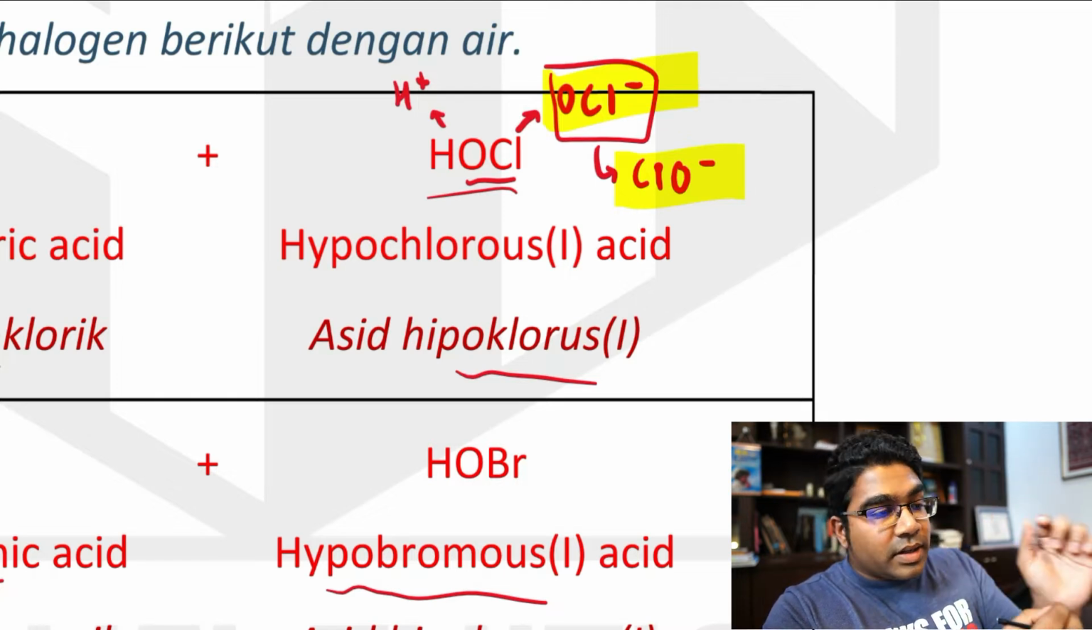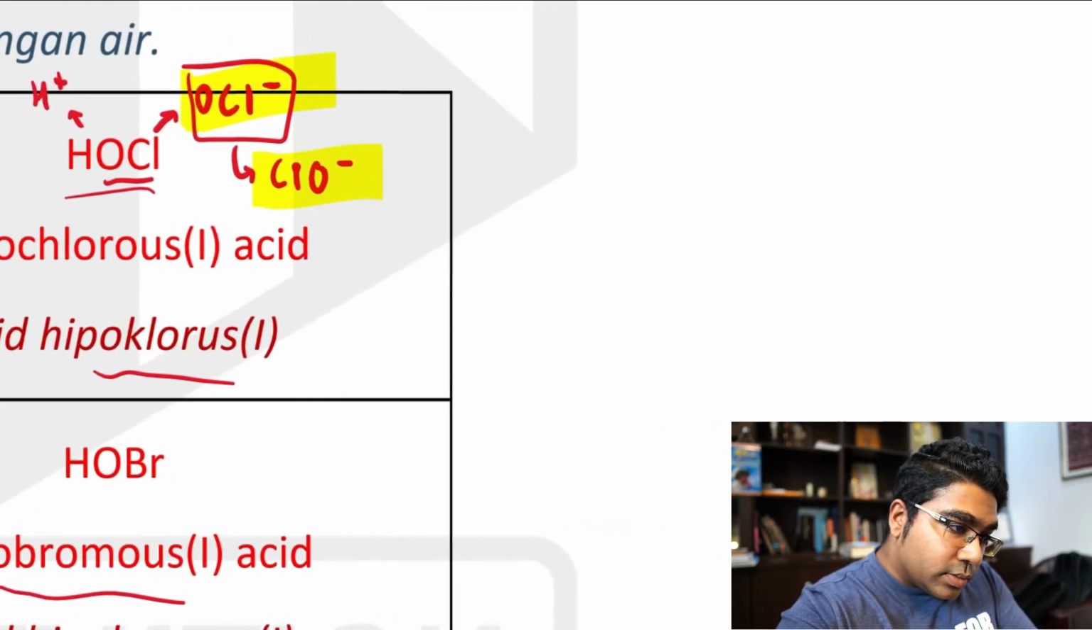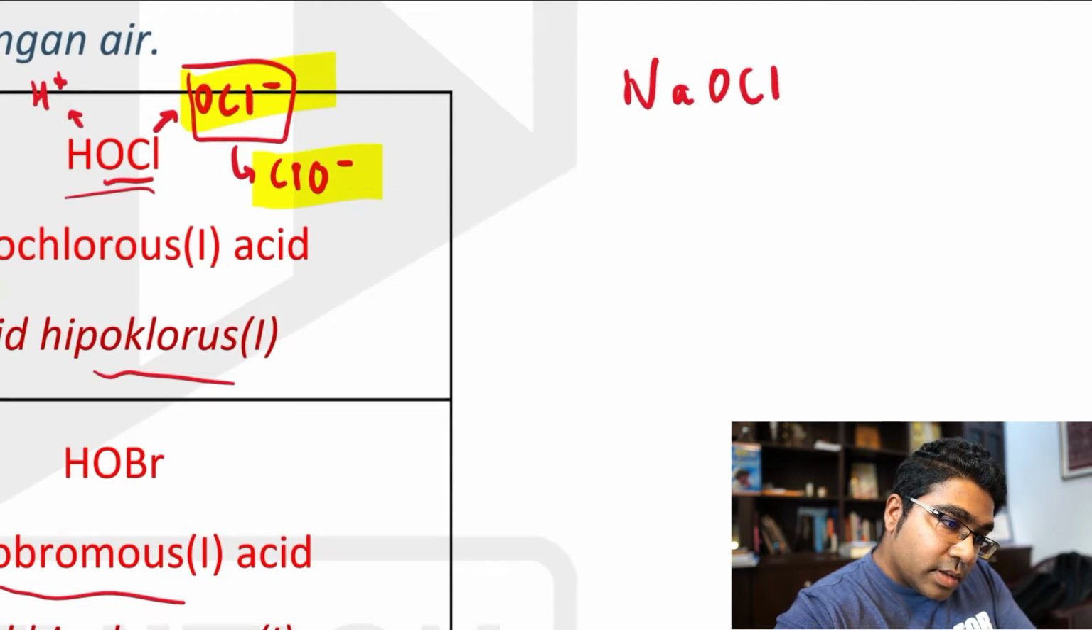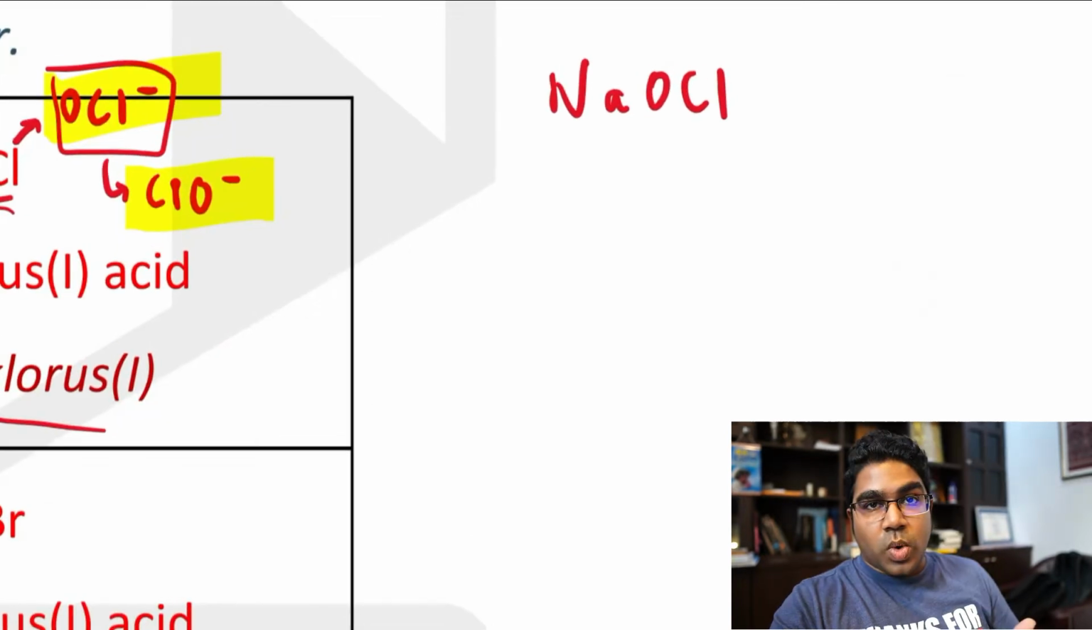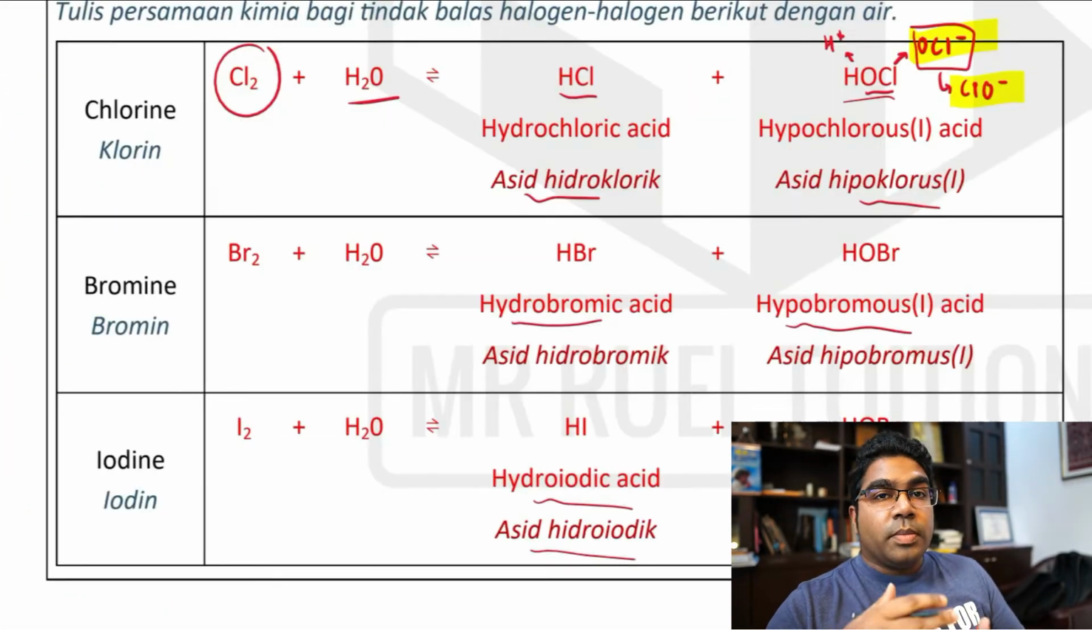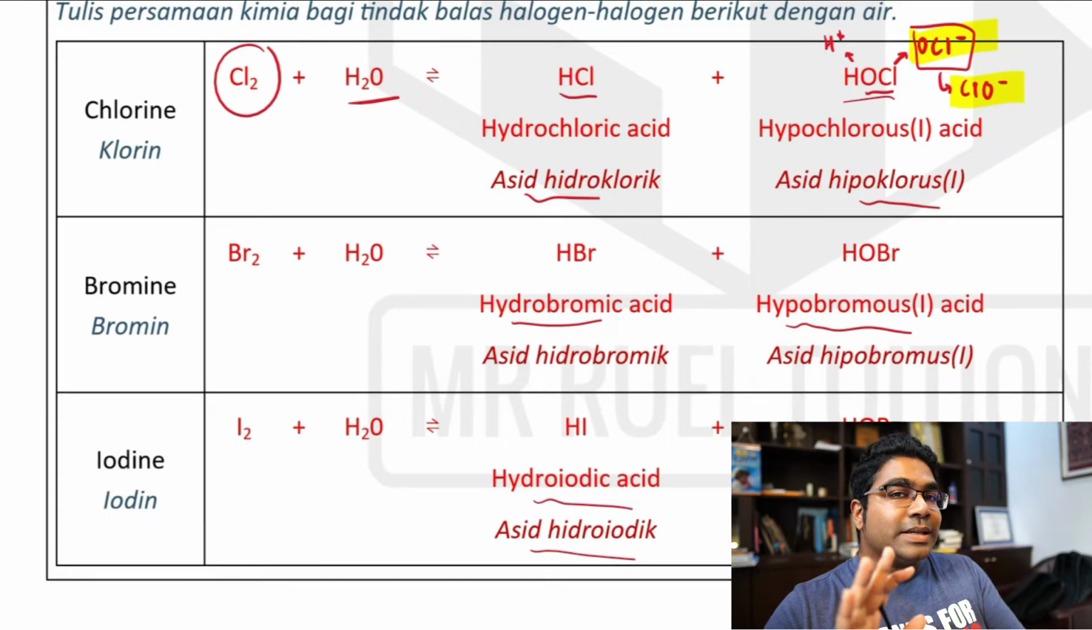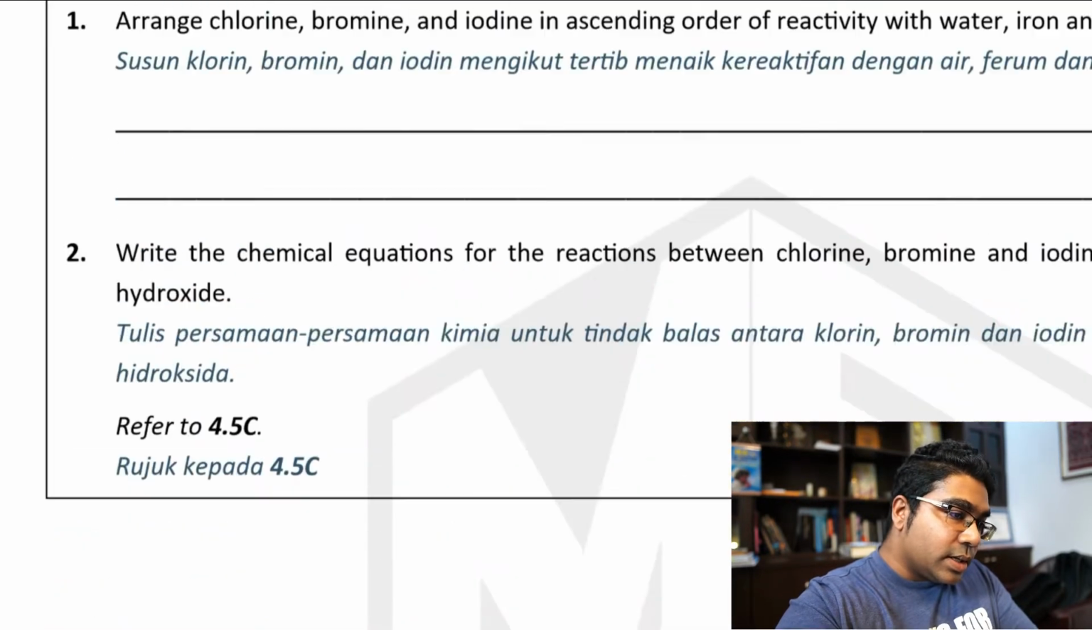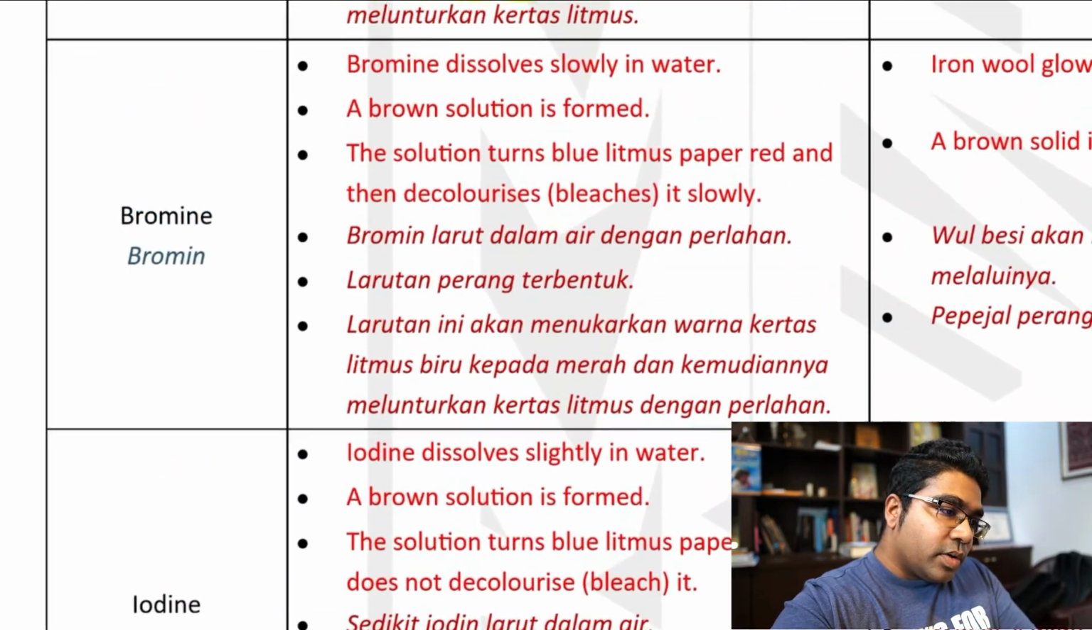Awak mesti akan dapat lihat sodium hypochlorite 1. Cuba pergi tengok. For bromine and iodine, pemerhatiannya sedikit berbeza. The observation is a little bit different for bromine and iodine.